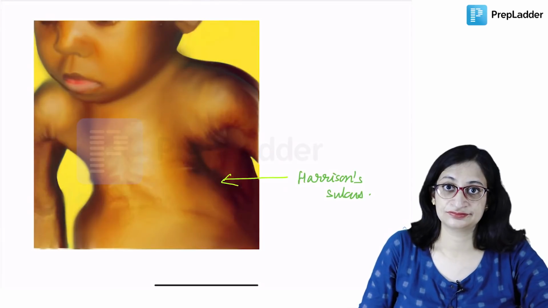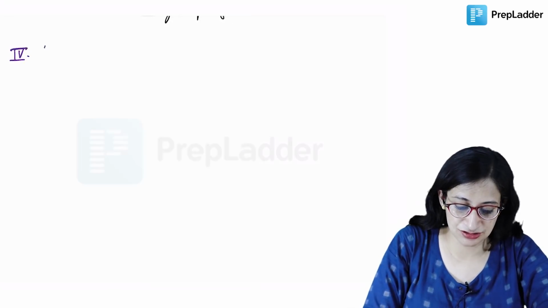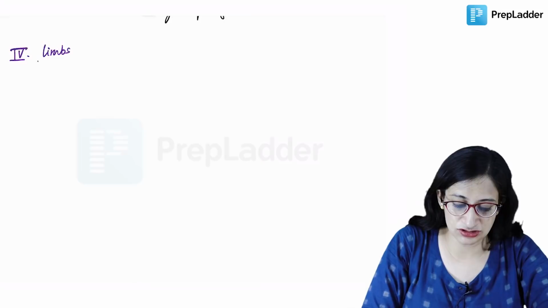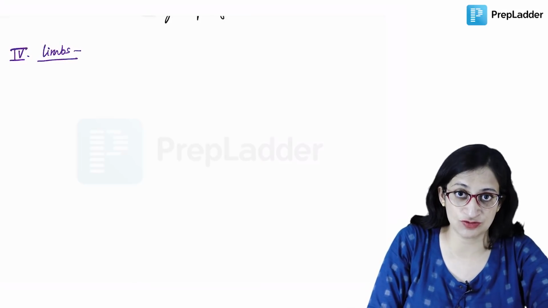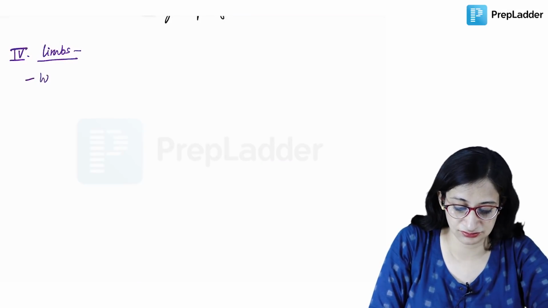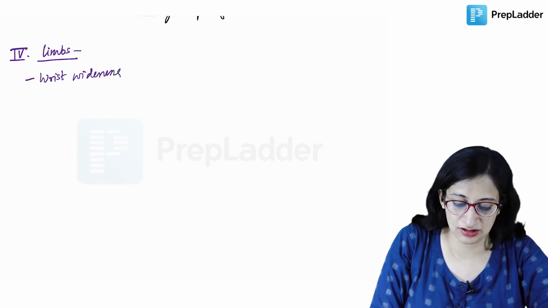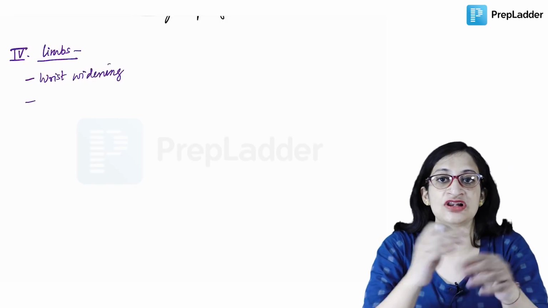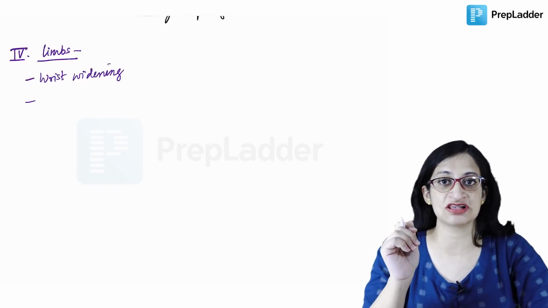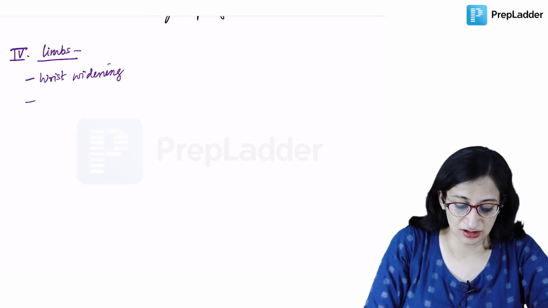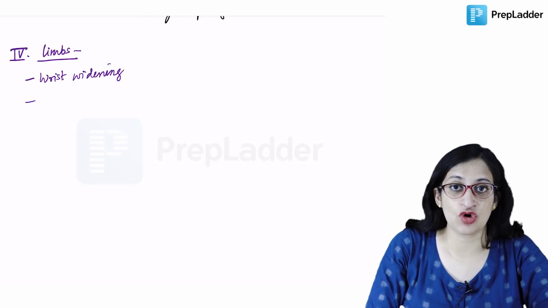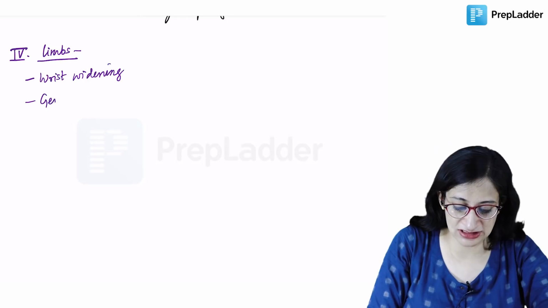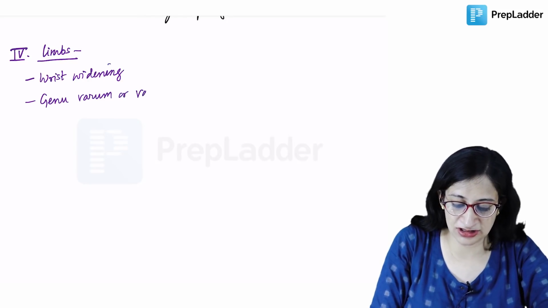All right. So involving the limbs, what you can get? As we already mentioned, we can get wrist widening, and we know why. That is a very important clinical feature because the wrist is usually easily accessible and visible when a child comes to you for examination. Now there can be genu valgum or varum deformities. Genu means at the knee.